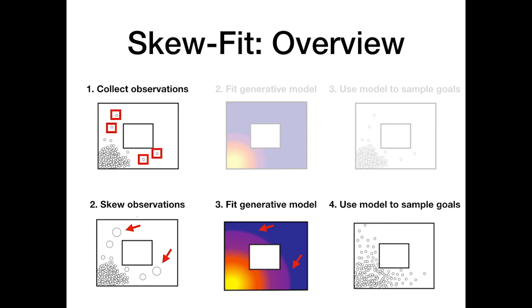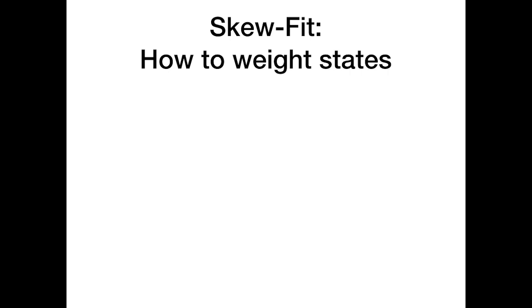Intuitively, if we give more weight to low density states, then this generative model will effectively spread out the probability mass to low density states and gradually increase the entropy of the distribution. More formally, how exactly should we weight the states if we want a uniform goal distribution?